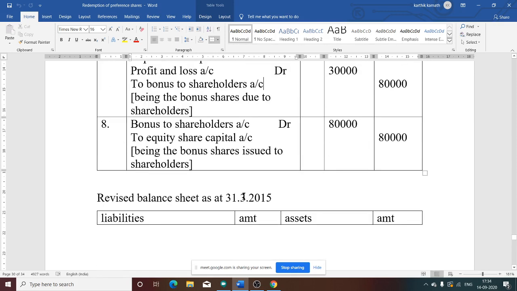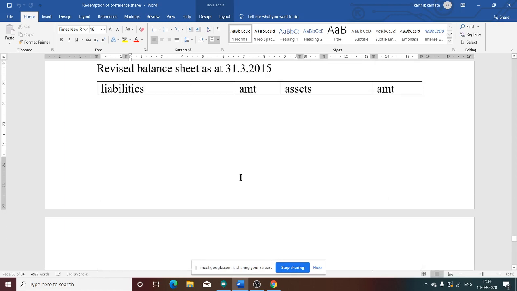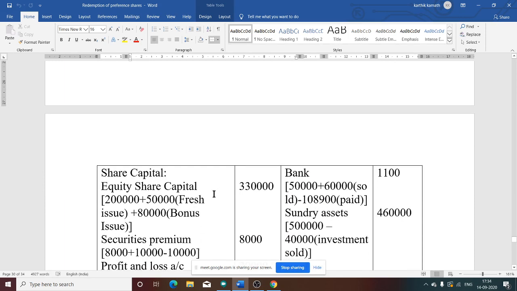Now we need to do the revised balance sheet. Next thing we need to do is the revised balance sheet. Liabilities and assets, you need to do the format. Now the liability side. If you see the liability side, there is equity share capital. Equity share capital given in the question is 2 lakh, but the bank amount is received now, so bank is debited there.